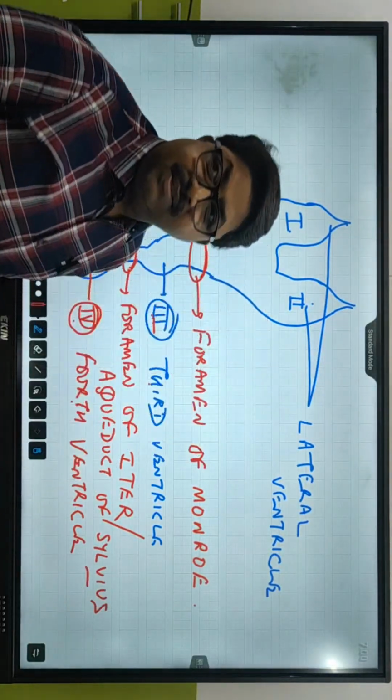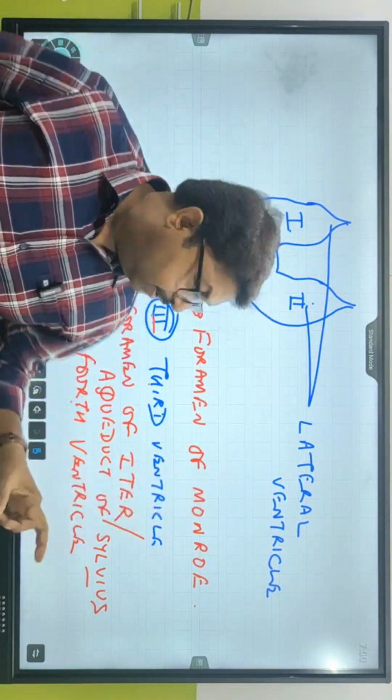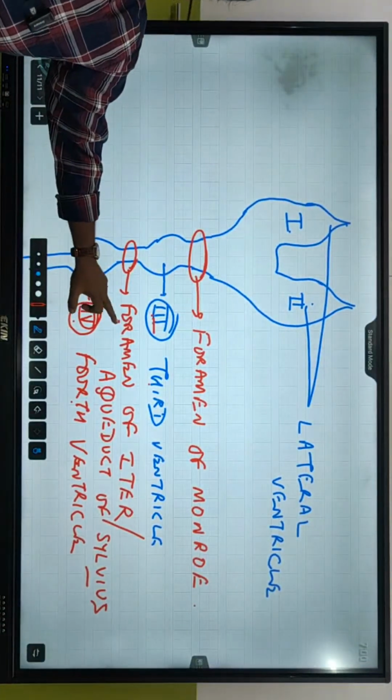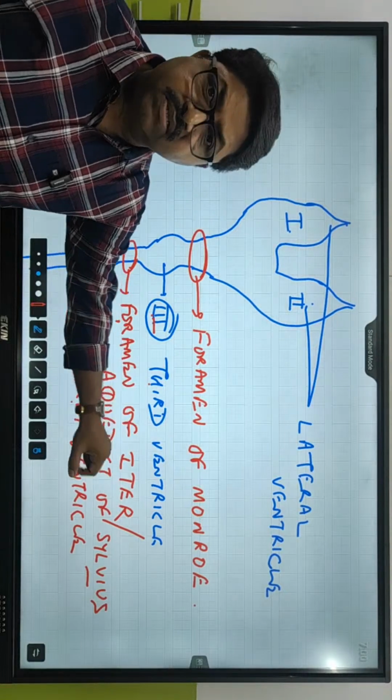I just said the name of the Sylvian fissure earlier. Aqueduct of Sylvius is the other term for this foramen. So the third ventricle joins with the fourth ventricle by foramen of Iter or aqueduct of Sylvius.